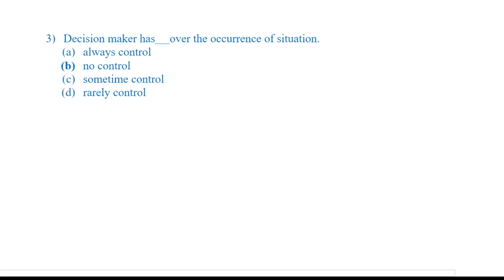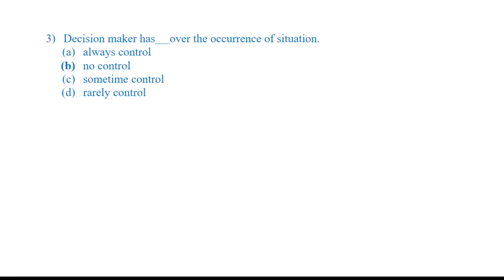The decision maker has dash over the occurrence of the situation. If you have seen my previous video, in the theoretical part, I clearly discussed that the decision maker has control only over the actions.